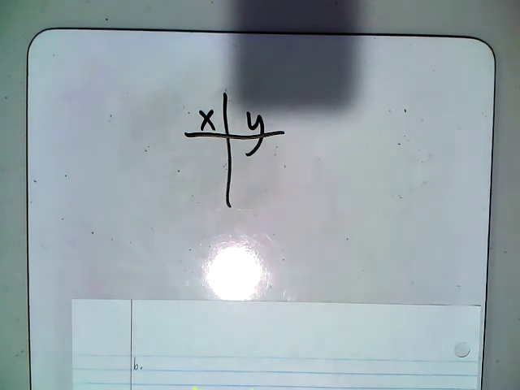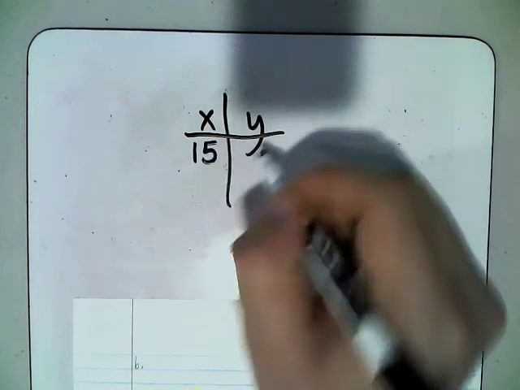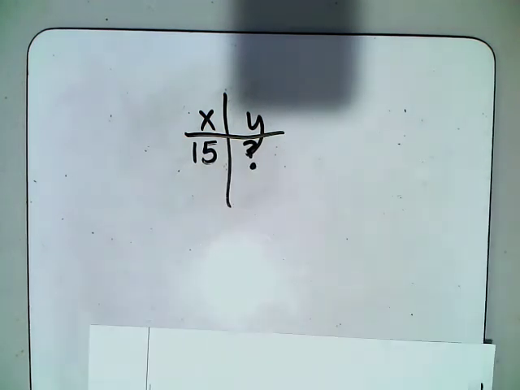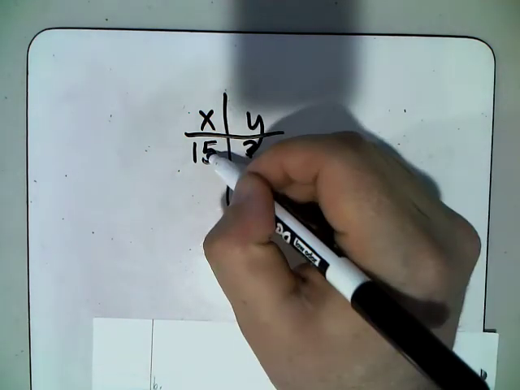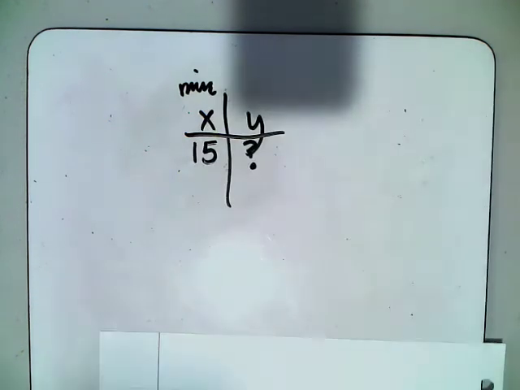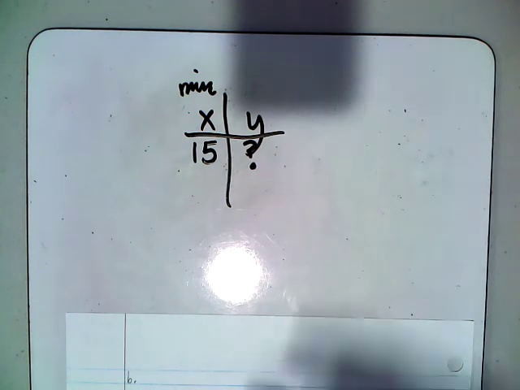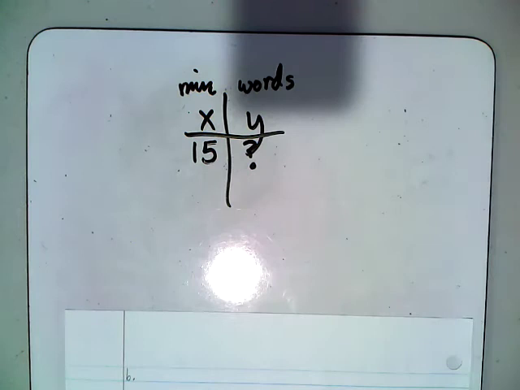So I want to be able to, when I'm done, plug in 15 minutes and find out how many of what for the answer. So if I'm plugging in 15 minutes, that means that my x value is going to be in minutes. And then we're finding out how many words. So this will be words for my y value.